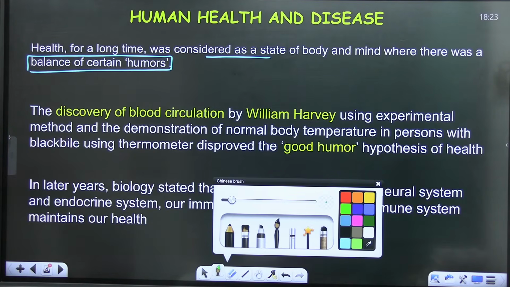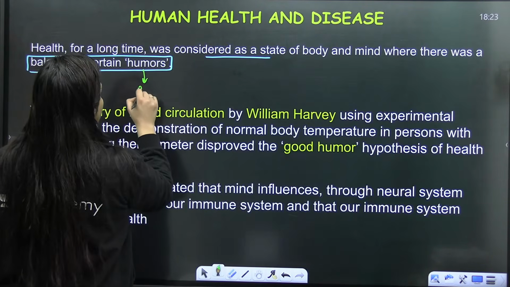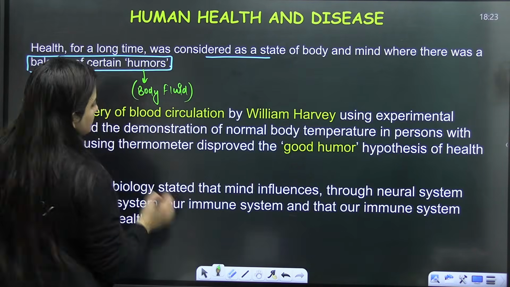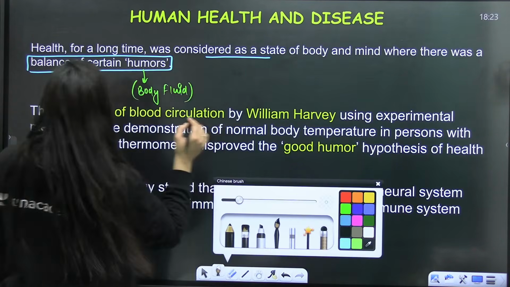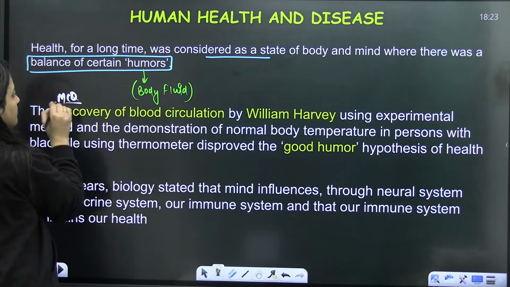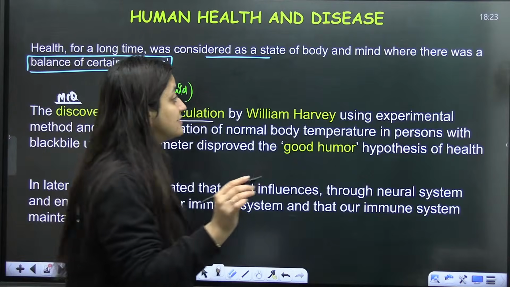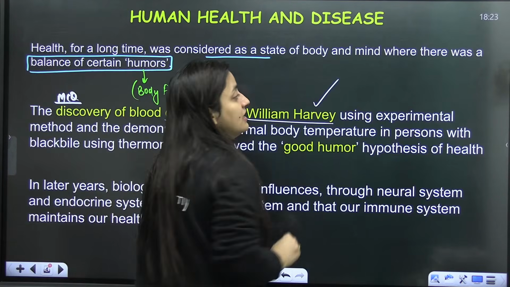So what is the meaning of humor? Humor means the body fluid. So when there is a balance of all the body fluid, then the person was believed to be healthy. But students, this is again another important MCQ, the discovery of blood circulation, right? The discovery of blood circulation by William Harvey, right?